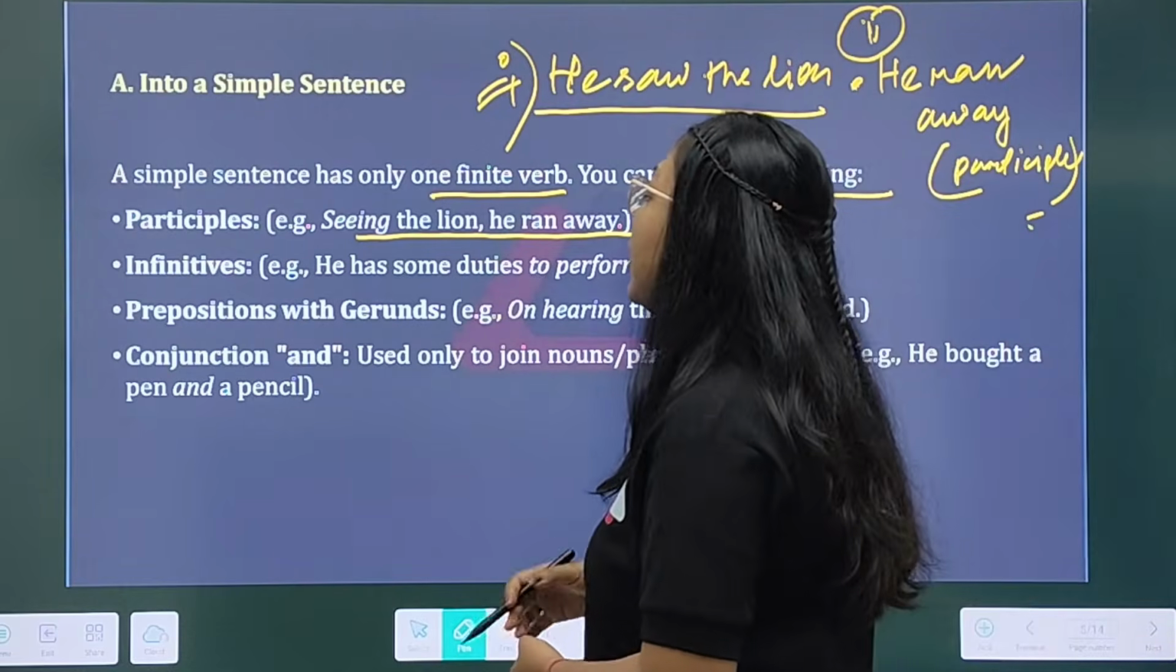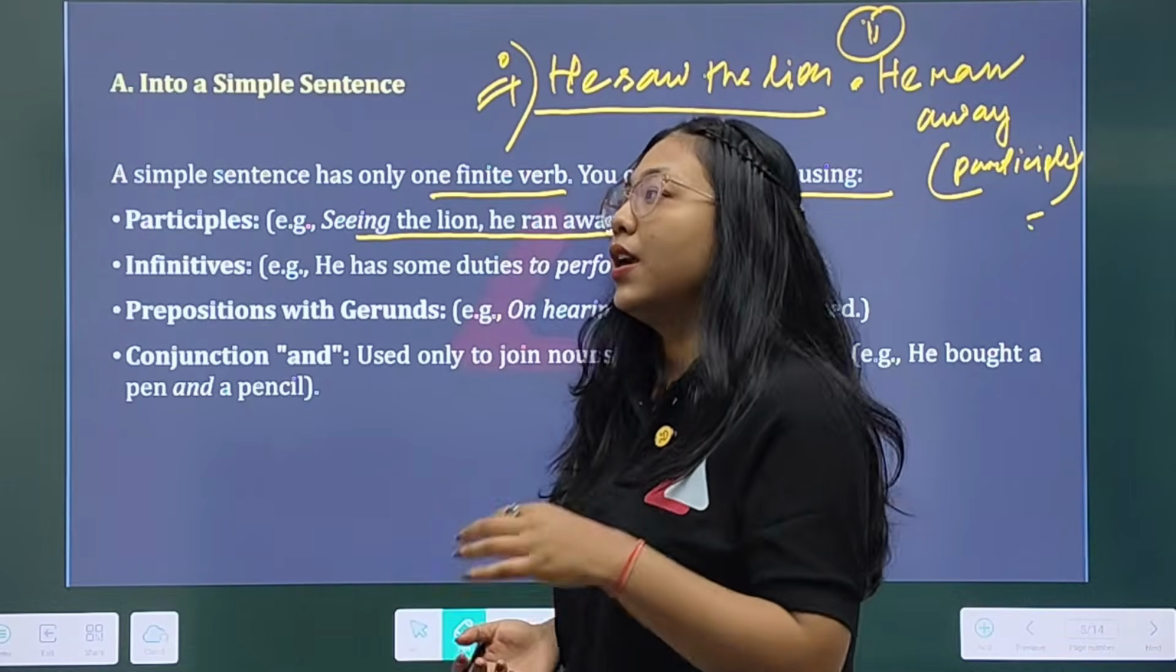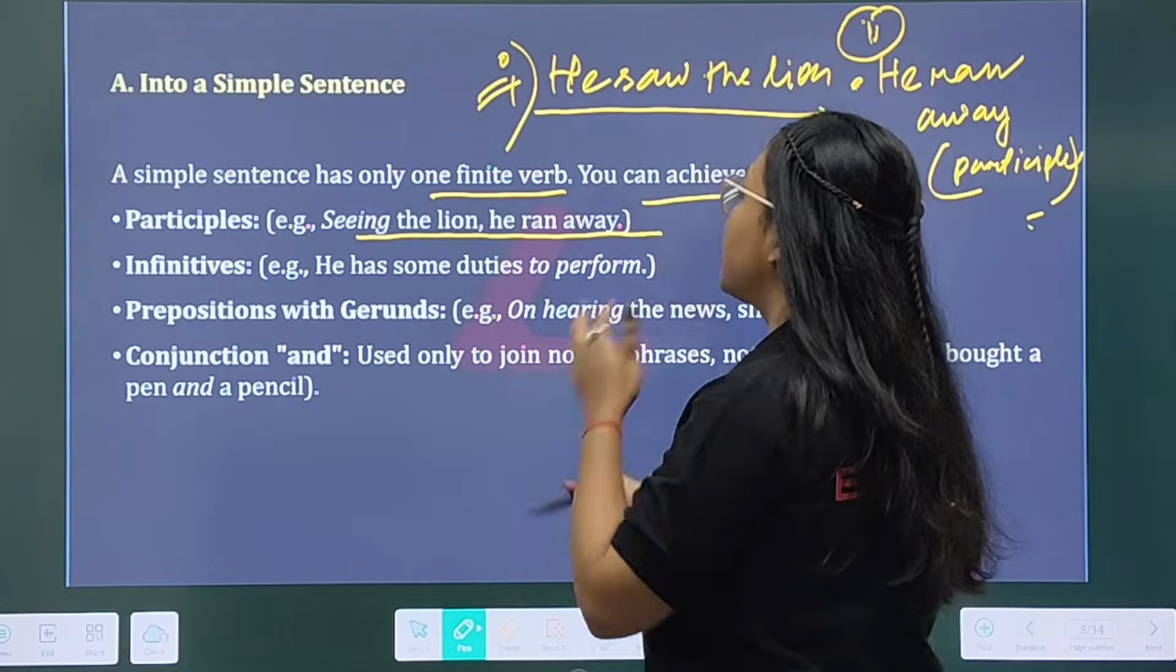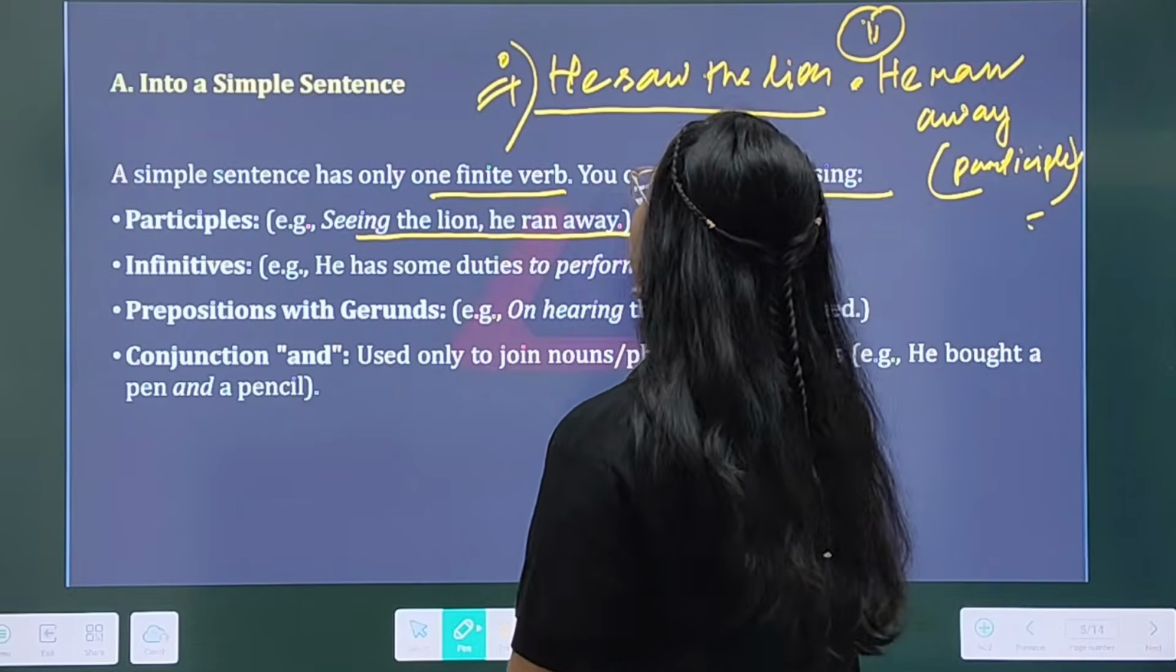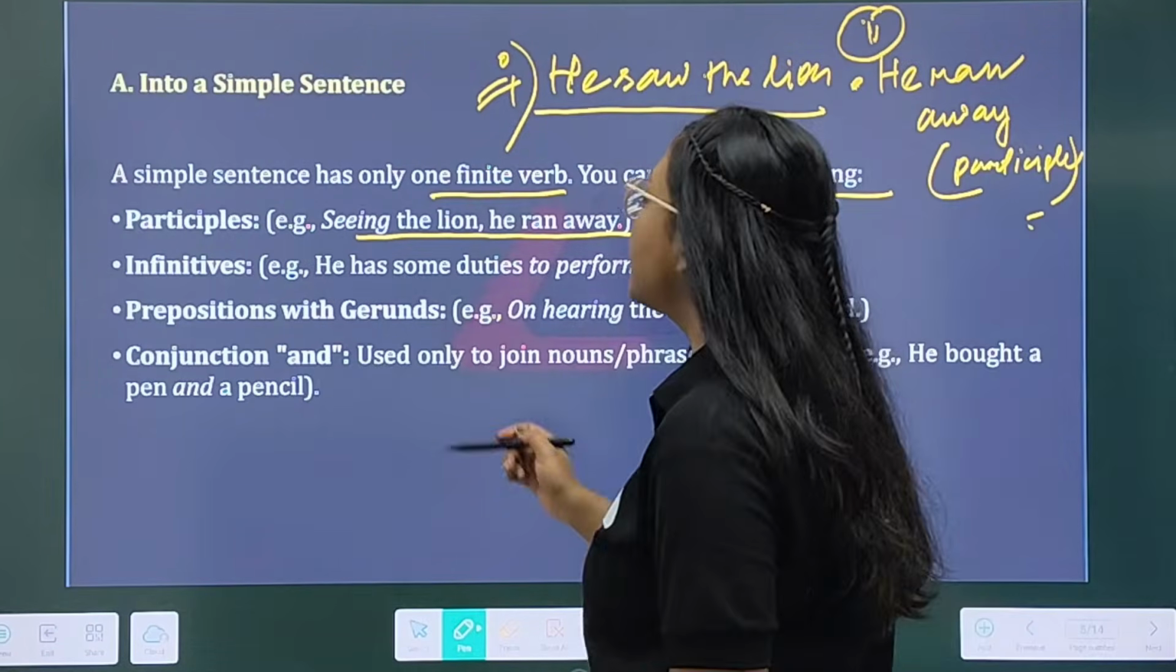The reason behind explaining all this stuff is because you have this very question. See, a simple sentence has only one finite verb. You can achieve this using, suppose, a participle.